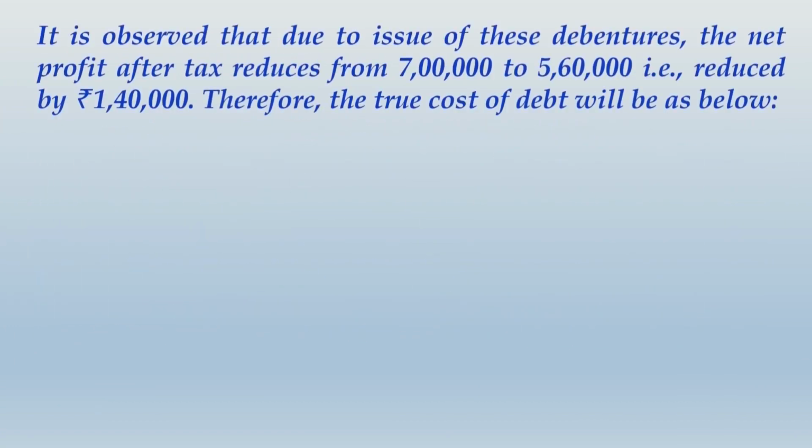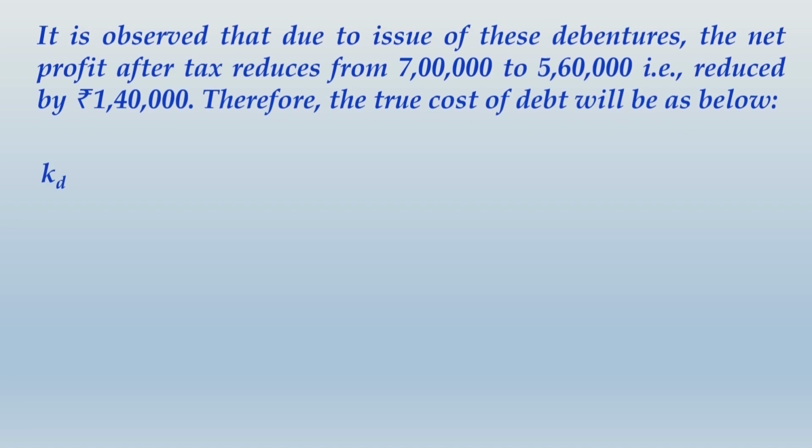It is observed that due to issue of these debentures, the net profit after tax reduces from rupees 7 lakhs to rupees 5 lakh 60,000, that is reduced by rupees 1 lakh 40,000. Therefore the true cost of debt will be as below. It will be symbolized as KD, KD standing for cost of debt.